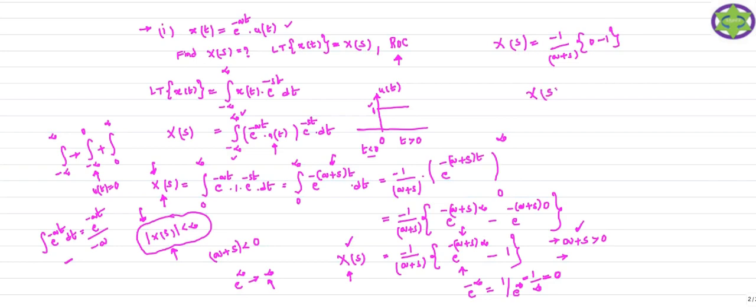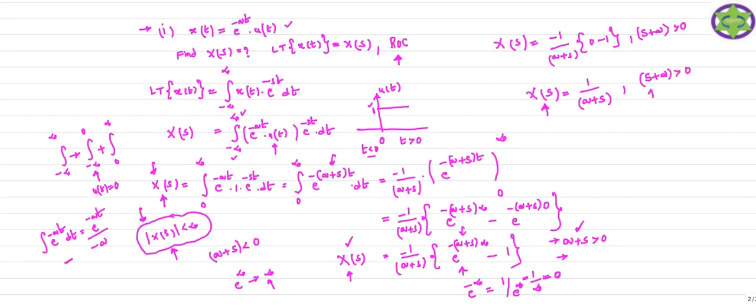Therefore your X(s) exists only for s plus a greater than 0. So your X(s) becomes 1 by (s plus a), provided I want X(s) to be a finite solution. For what values of s can I get X(s) as a finite solution? That is when s plus a is greater than 0.